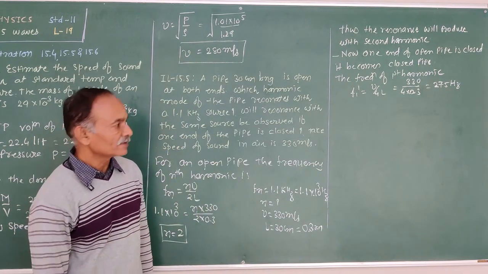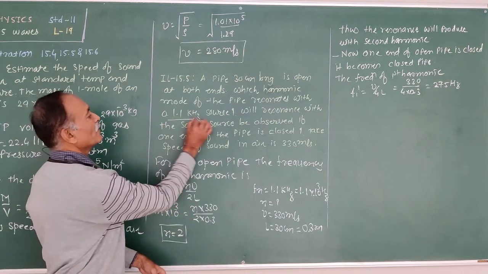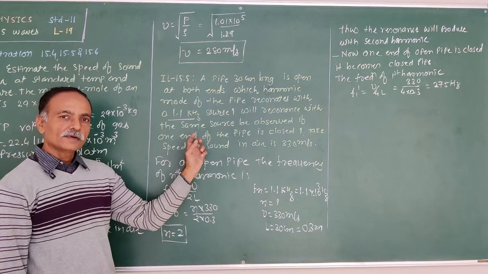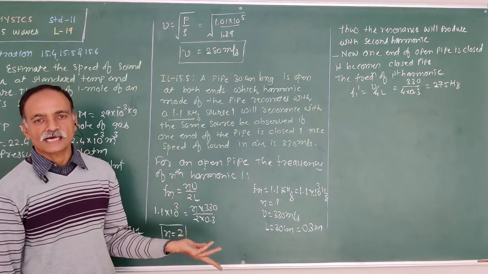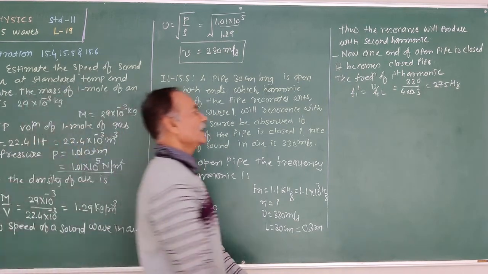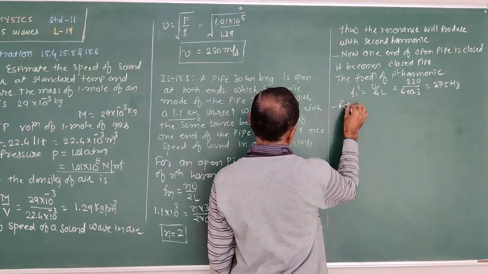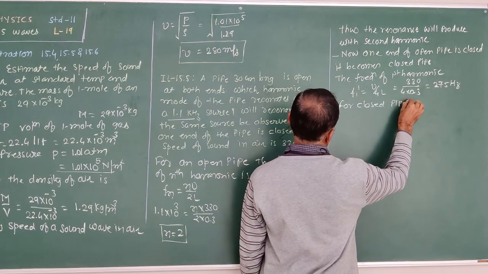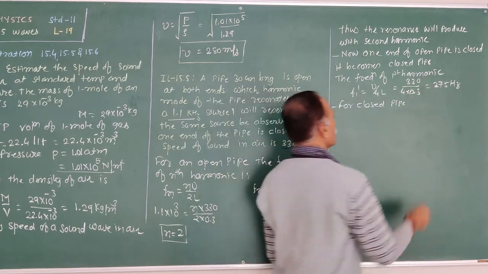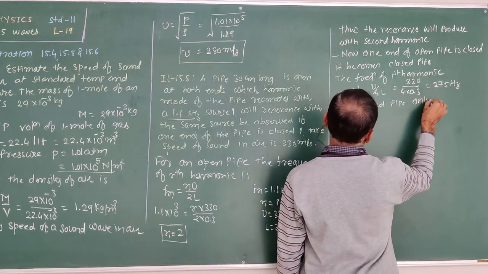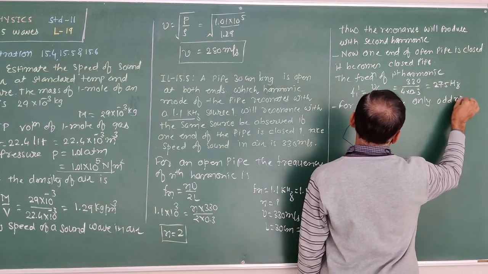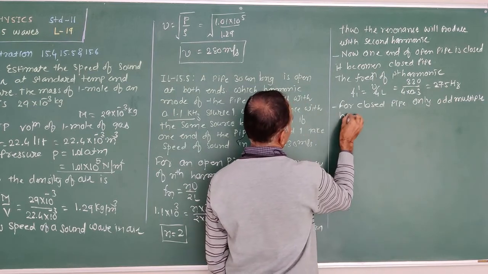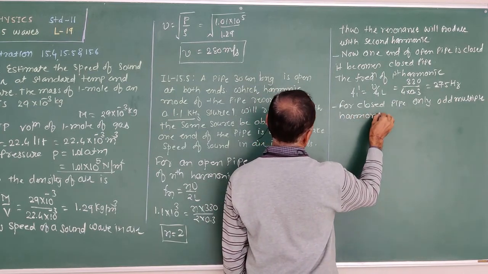We have to find out whether the frequency 1.1 kilohertz is obtained in the closed pipe, and if so, for which harmonic. Okay. Now for a closed pipe, only the odd multiple harmonics are possible.